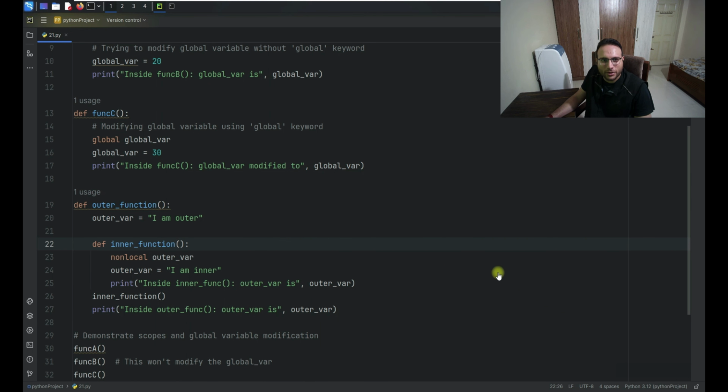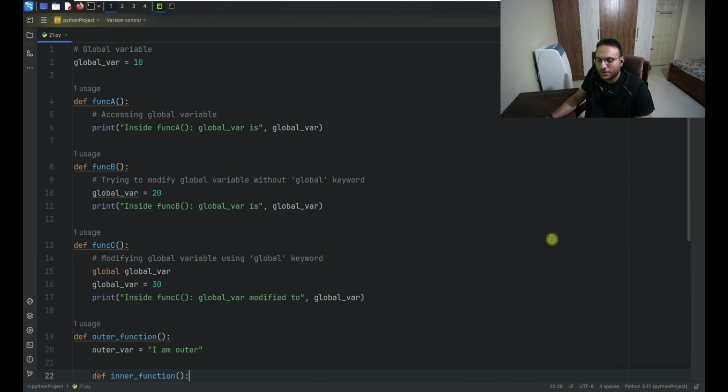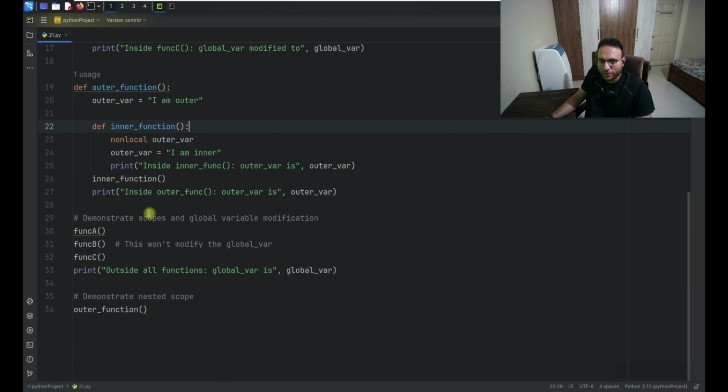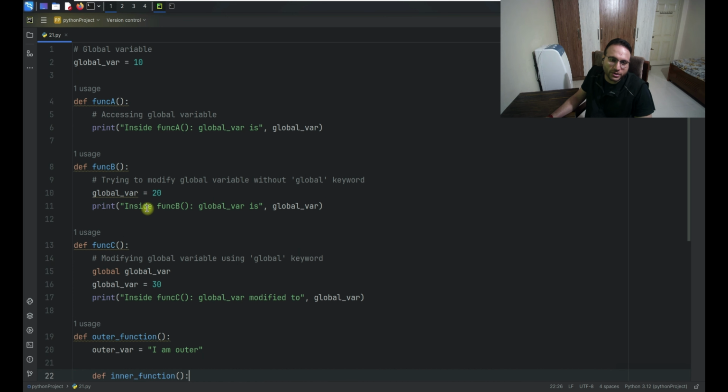So proceeding further in the coding part, you can see my screen. This is the actual code where we cover all the concepts we discussed in the theory portion. Now this is the practical portion. This one is the global variable, so you simply define it, and I'm defining the value as 10. I'm considering this as a global variable.